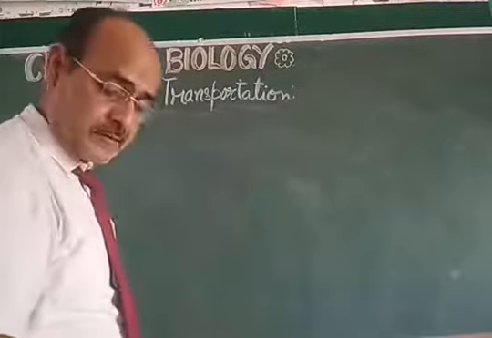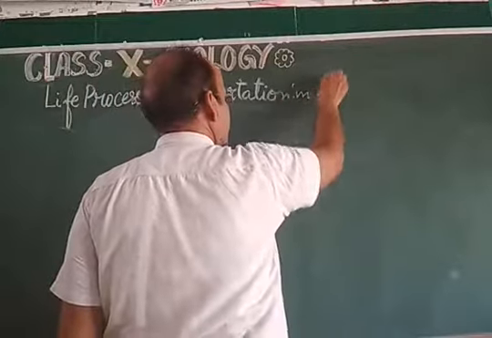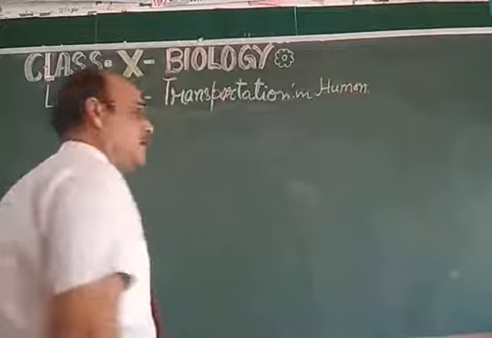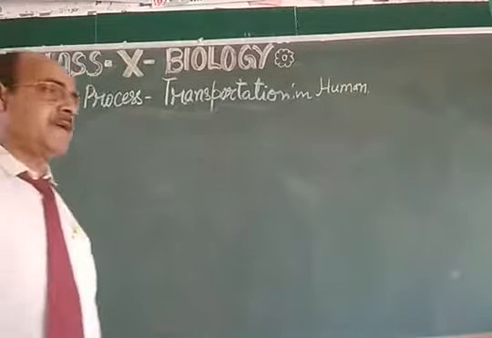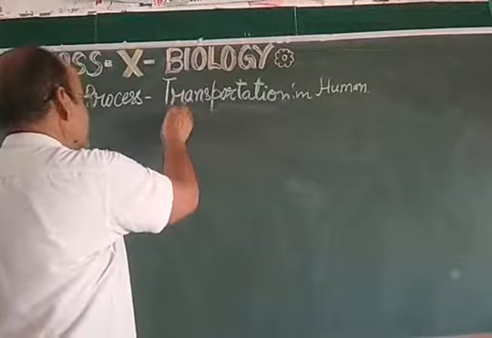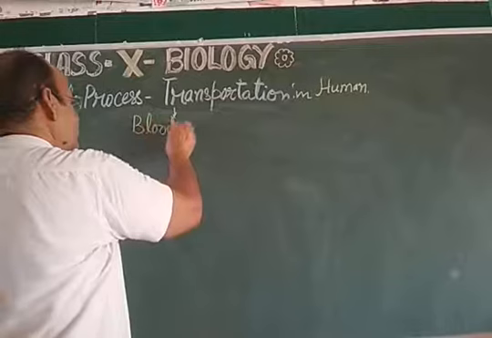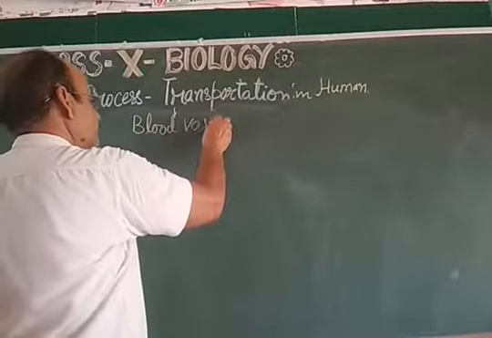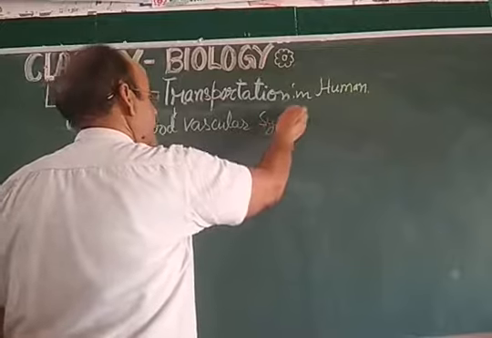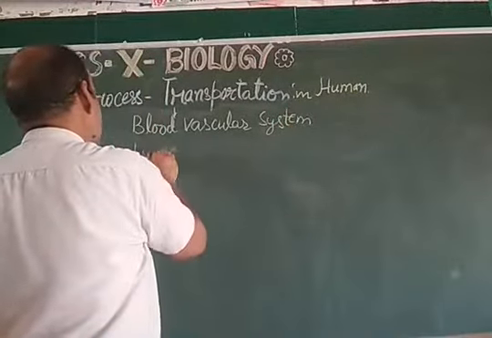So now let us see the transportation in human. So my dear students, in human there is the transport system, and that transport system is called blood vascular system and lymphatic system.